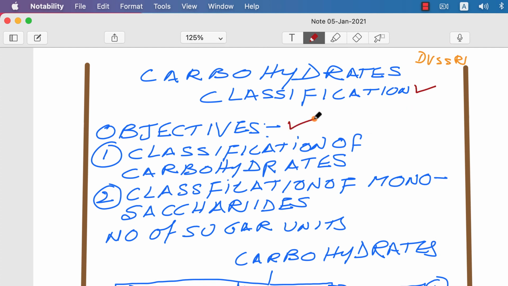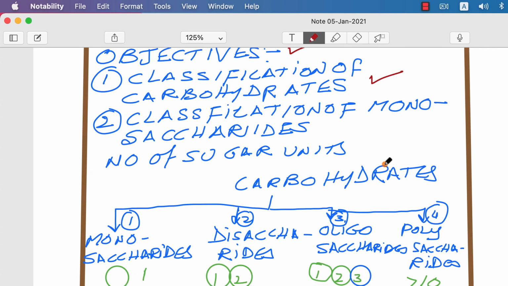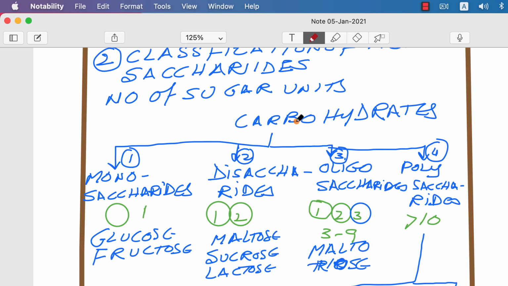The objective of this session is that at the end, the learner shall be able to classify carbohydrates and monosaccharides. The classification of carbohydrates is based on the number of sugar units: monosaccharides, disaccharides, oligosaccharides, and polysaccharides.